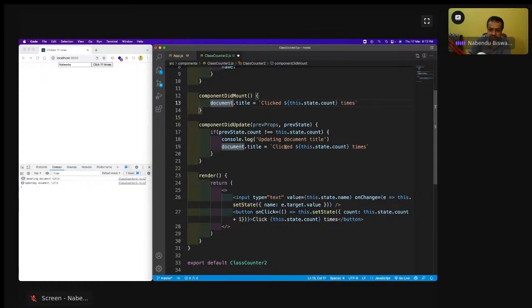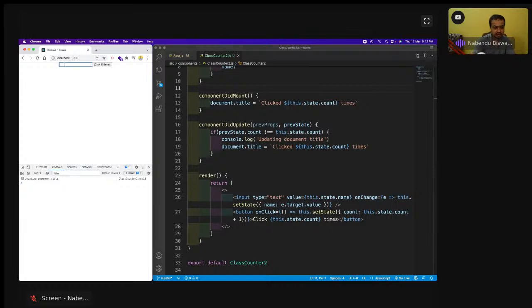So what is happening here? prevState is something which holds the previous state. Let us see whether it is working. I'm clicking it here and it is increasing. Suppose I have clicked twice, so the previous count will be 1, and 1 is not equal to 2. That's why it will go inside and do this updating document title.